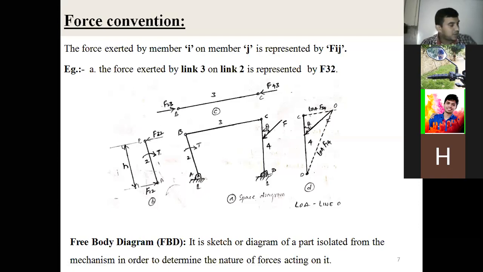Okay, so yes, Katila is there. Katila, student number 46? Yes, sir. Now how do you represent the force convention, ma'am? Force convention, sir. Yes.